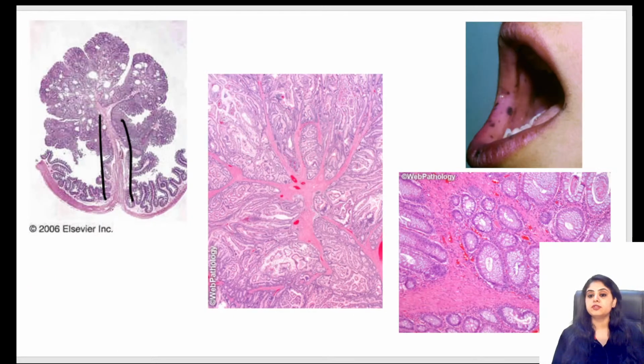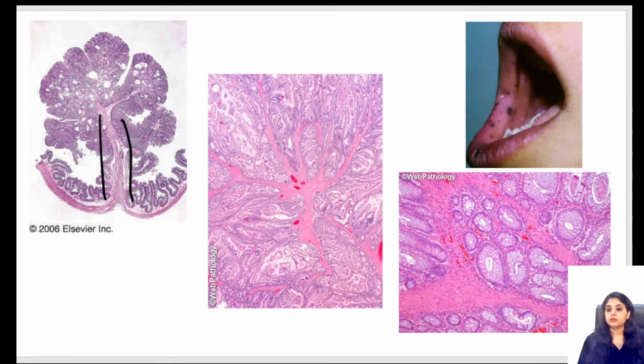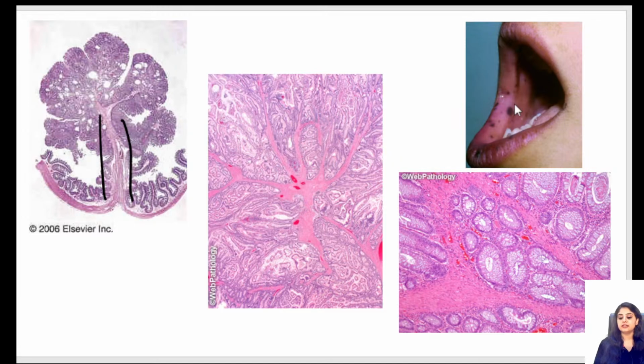Lots and lots of images are coming up your way. So yes, please let me know the answer to this. Four pictures shown, every possible internet image that you can get in the paper. It's a classical one. How do I identify? Look at the clinical part. The patient's mouth is open. The mucosa is showing me some pigmentation.